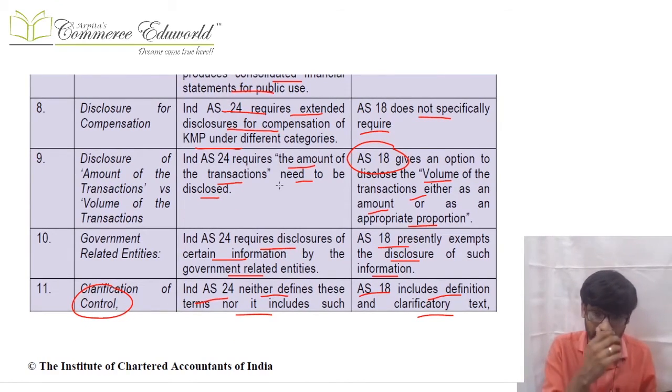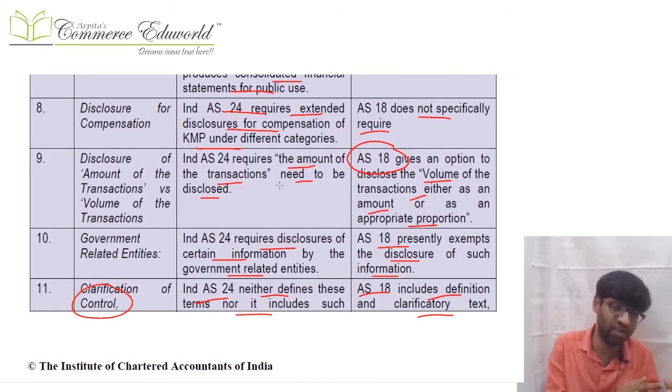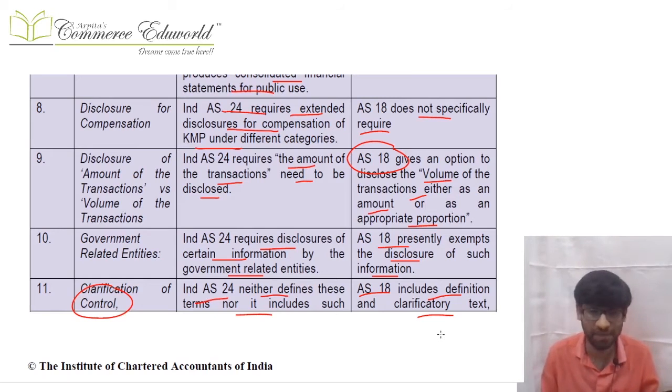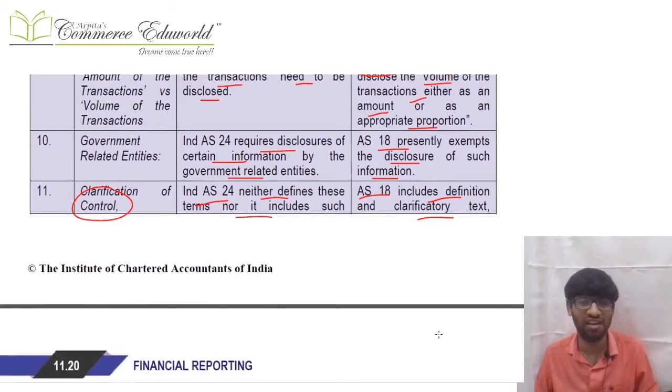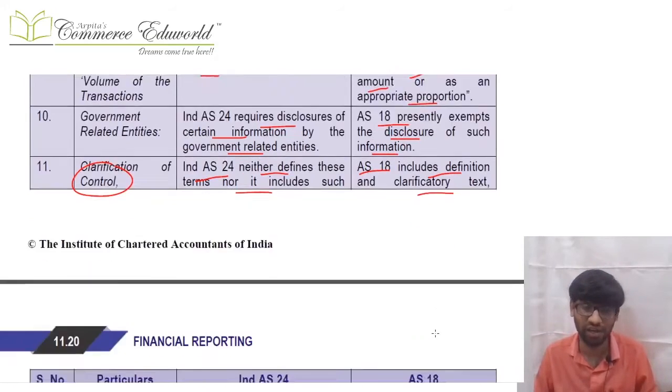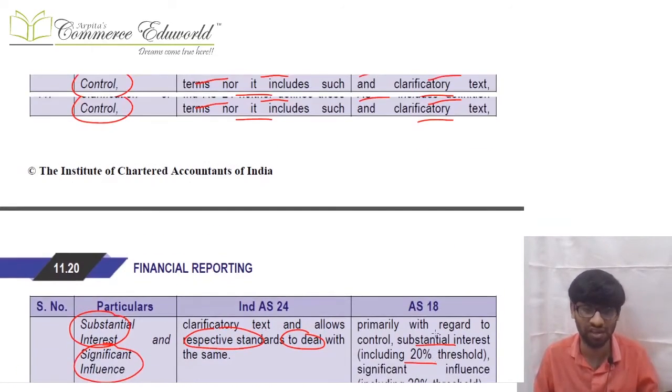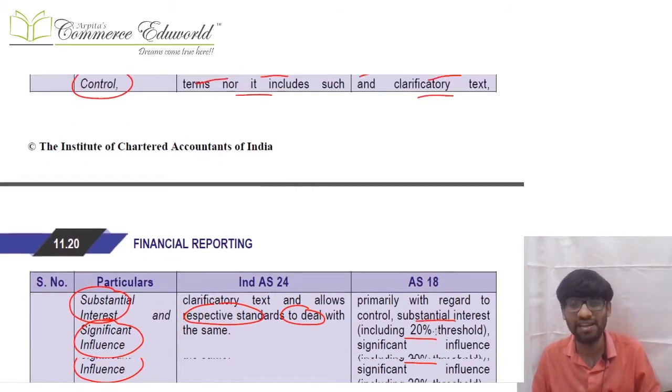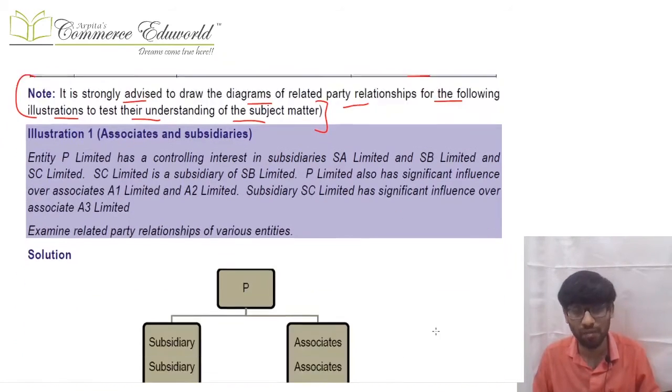For government related entity disclosures, there's a partial exemption in Ind AS, but in AS a full exemption is there. Next, in Ind AS certain words are neither defined nor clarified, like control, etc. In Ind AS 24 it is never done because it refers to another Ind AS only. AS 18 has given some clarification, and that's all about that distinction.